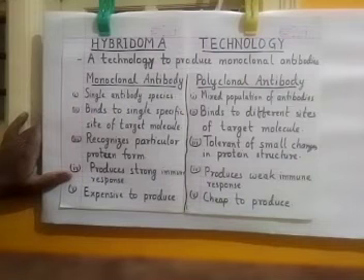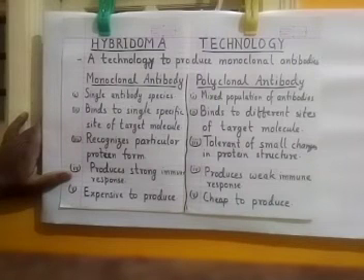That means the polyclonal antibodies are not very specific to a particular structure of the protein molecule, whereas monoclonal antibodies are very specific to the structure of the protein molecule.